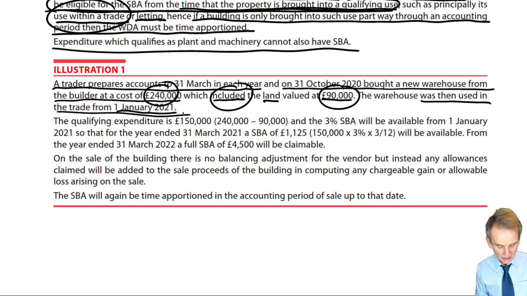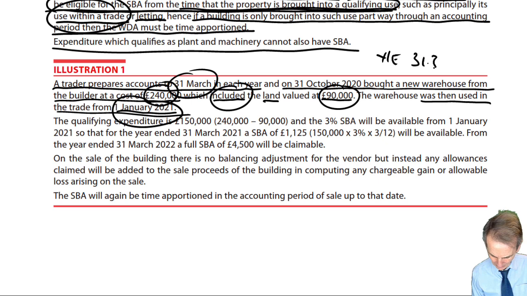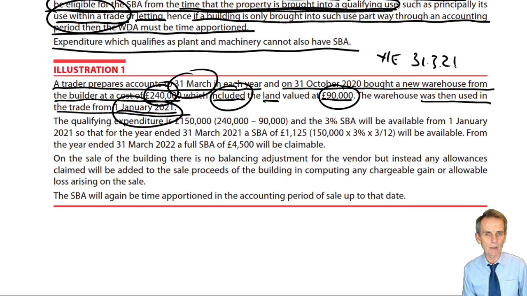Well, the trader prepares accounts to the 31st of March. We have brought it into use from the 1st of January 21. So we will be talking about the year ended 31st of March 21 as being the first accounting period for which any SBA will be available.